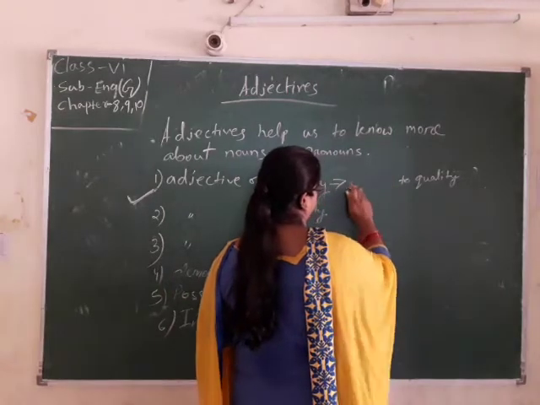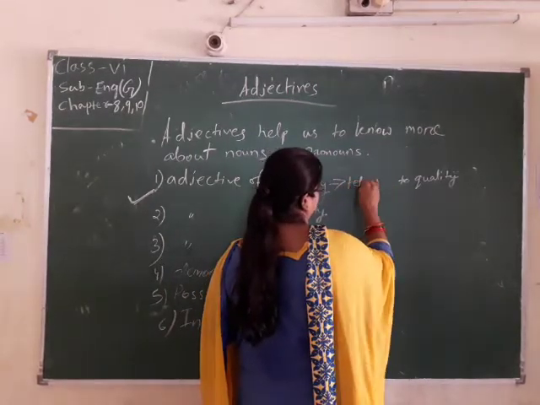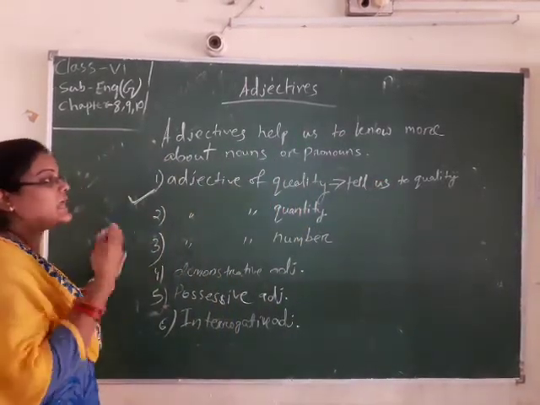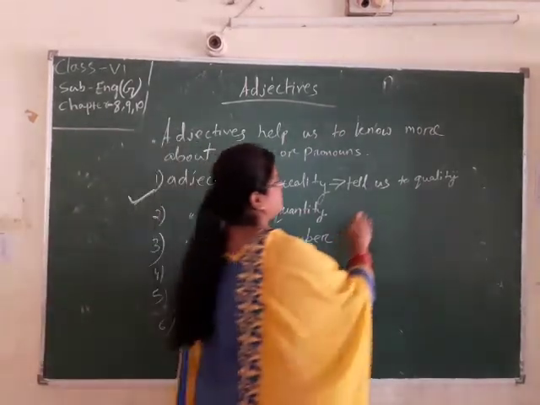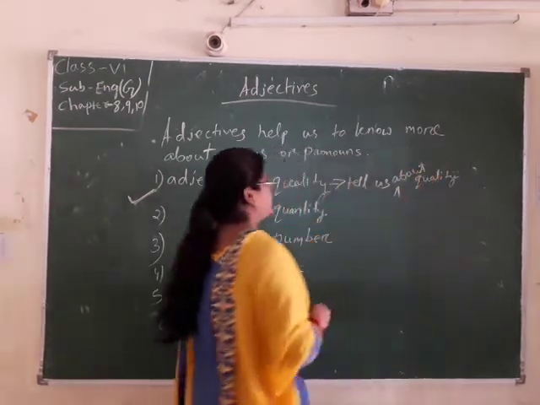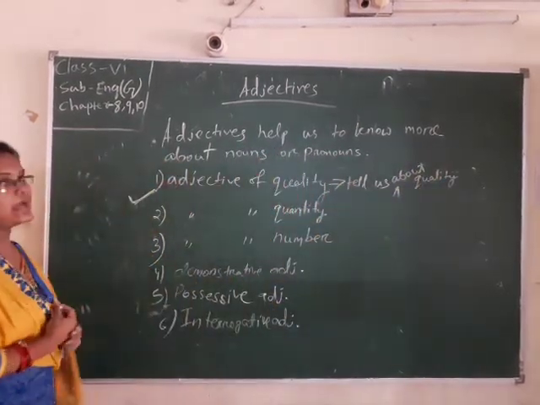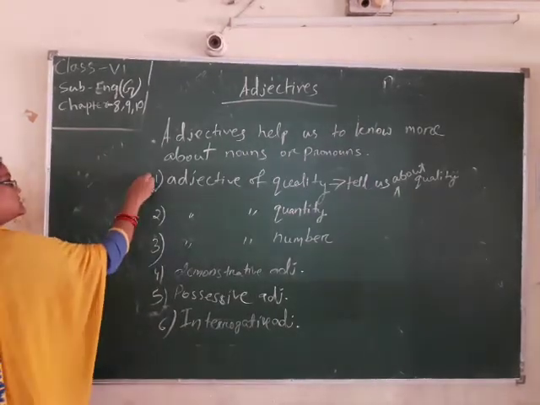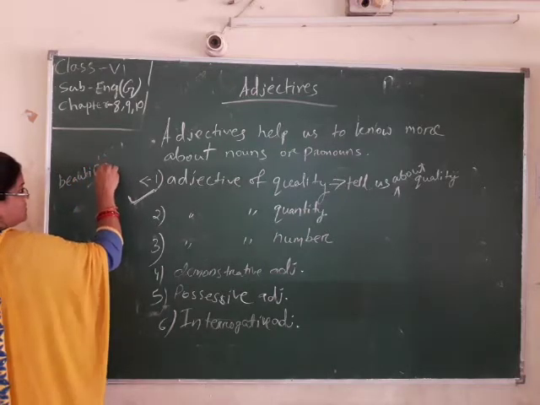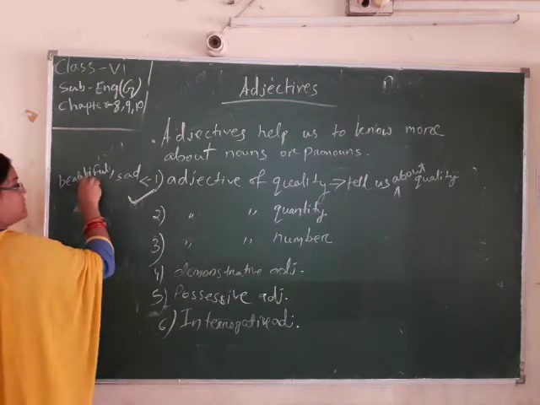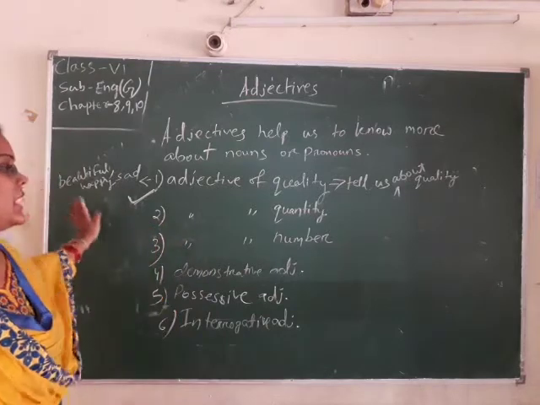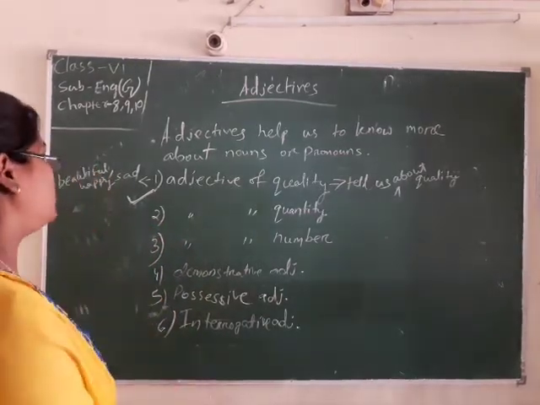What is the example? Beautiful, sad, happy. These are examples of adjective of quality.